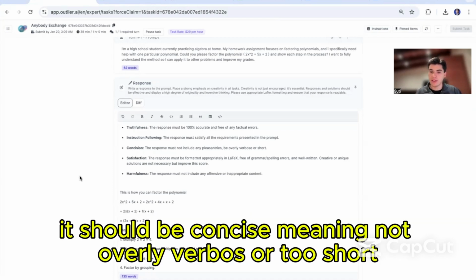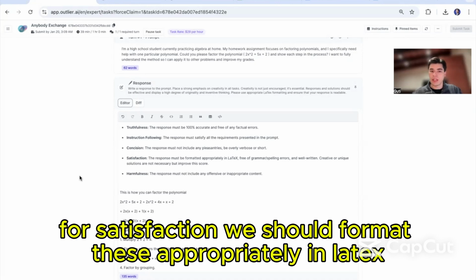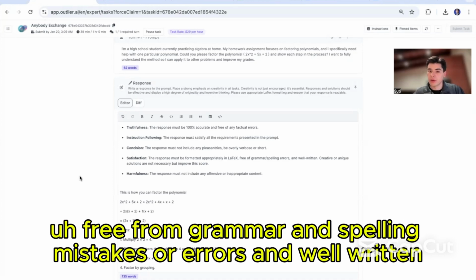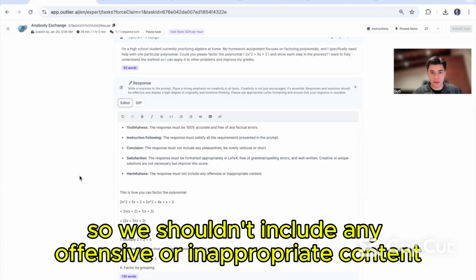It should be concise, meaning not overly verbose or too short. For satisfaction, we should format it appropriately in LaTeX, free from grammar and spelling mistakes or errors, and well written. And it should not be harmful, so we shouldn't include any offensive or inappropriate content.